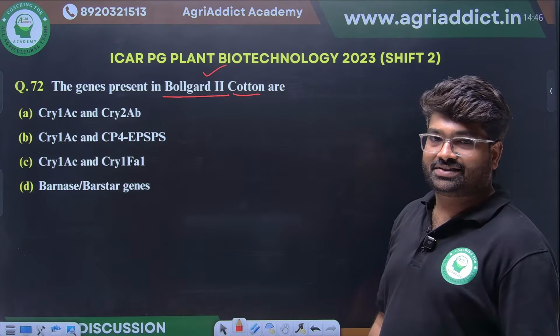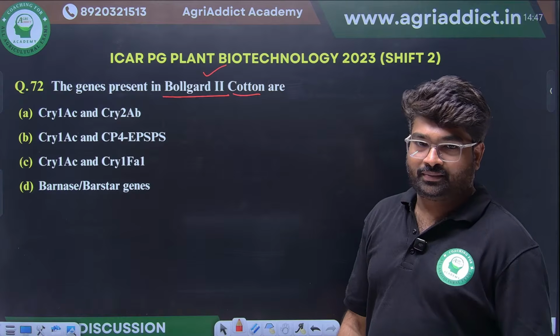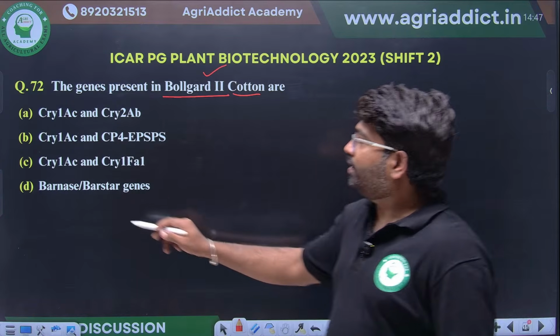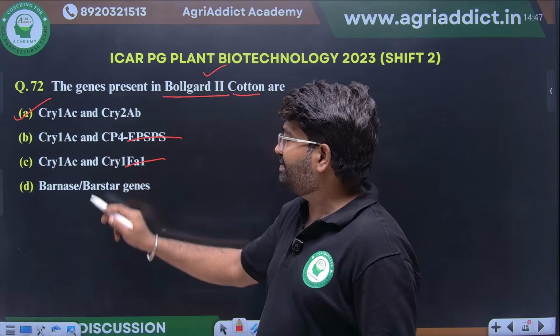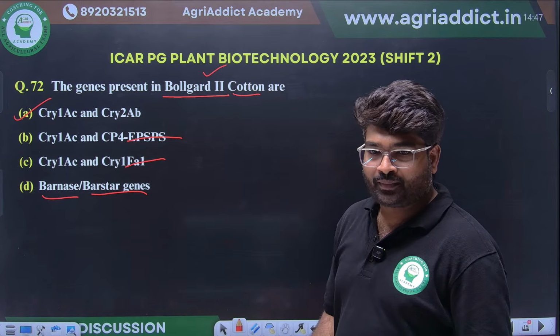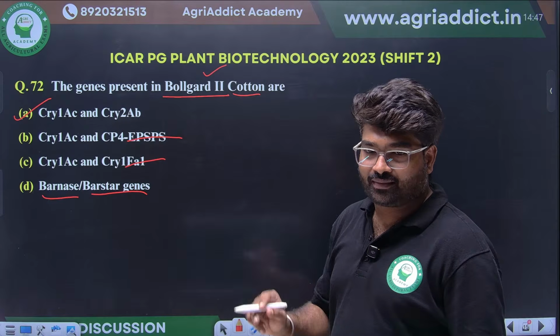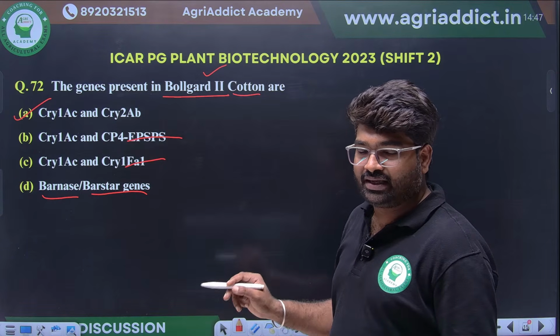The genes present in Bollgard 2 cotton. What are the genes that will be there? Yes, Cry1Ac and Cry2Ab will be there. EPSPS will not be there, and the other genes will not be there. Barnase, barstar genes: where will these come?